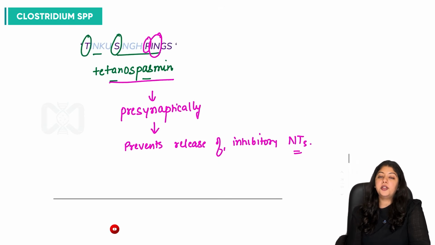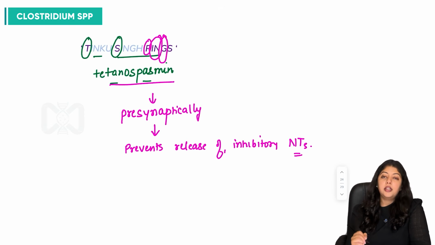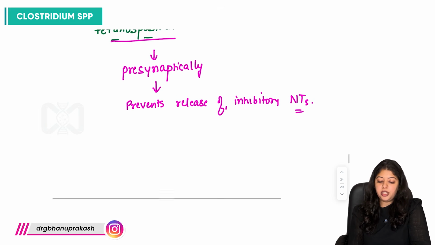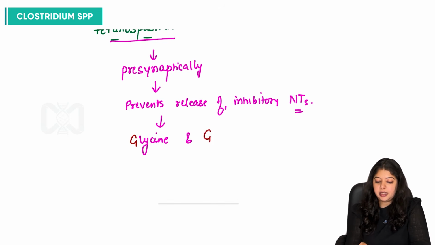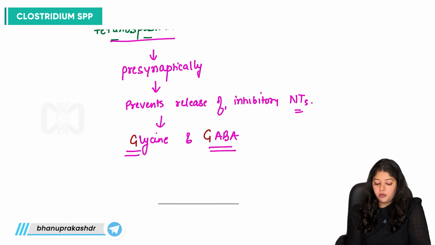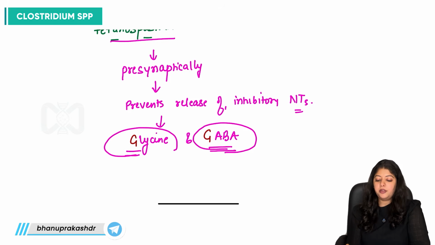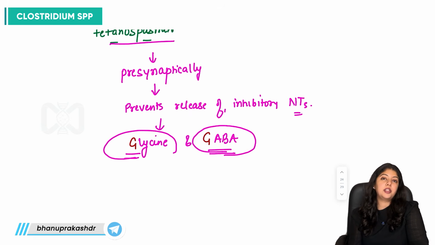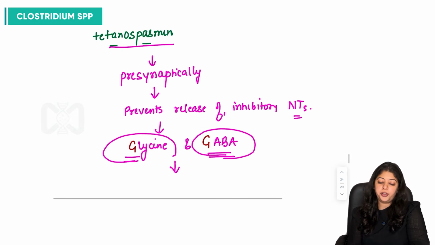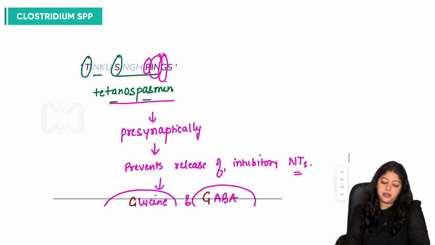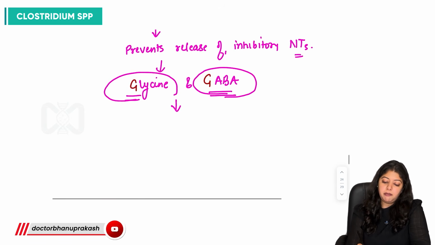And what are these inhibitory neurotransmitters? G. What does this G stand for? G stands for glycine and GABA. Glycine and GABA, right? So, what is the prevention of release of these inhibitory neurotransmitters leading to? It is leading to spastic paralysis.